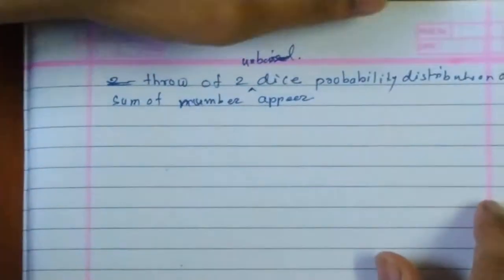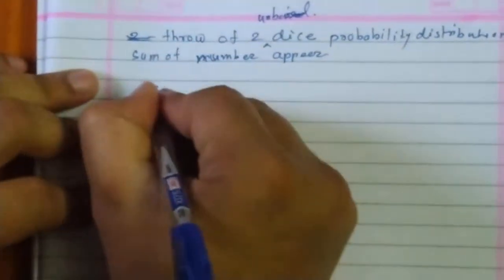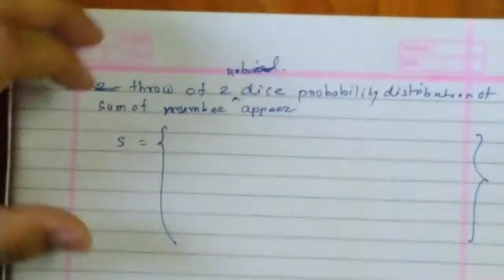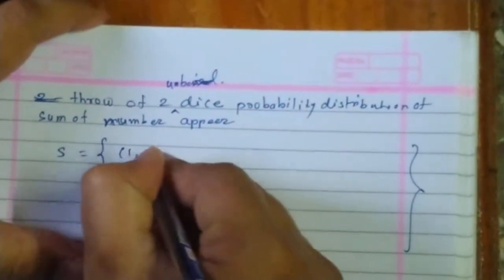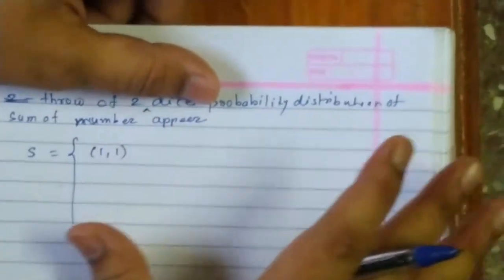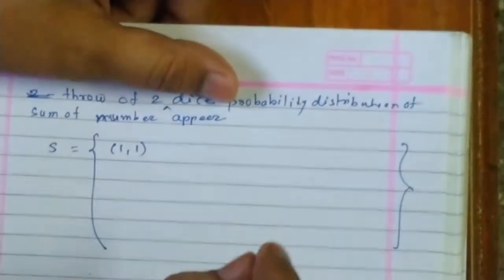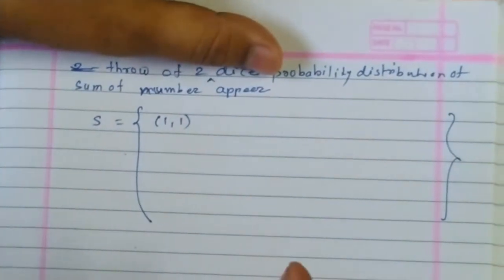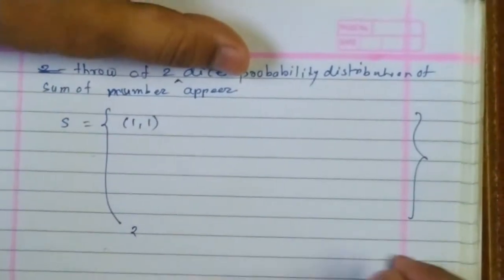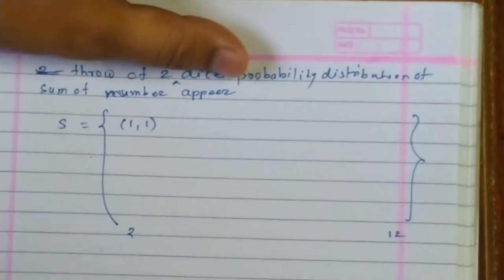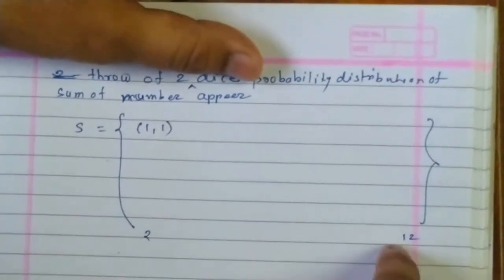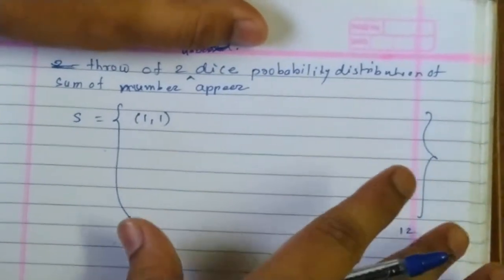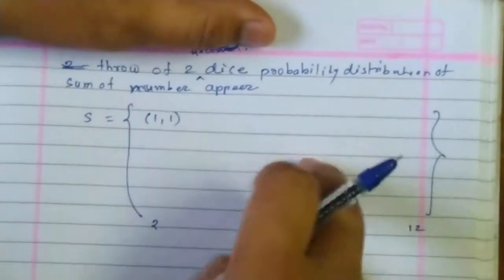Yes, unbiased. So can you tell me what are the elements in the sample space? It's a big challenge, but not a difficult task. Let's see, 1 1. Now while writing this sample space, I'll take one opportunity: when I throw the dice, can you tell me what is the lowest possible sum? It is 2. And what is the highest possible sum? It is 12. That means the values between 2 and 12 are the sums of the outcomes of the sample space.